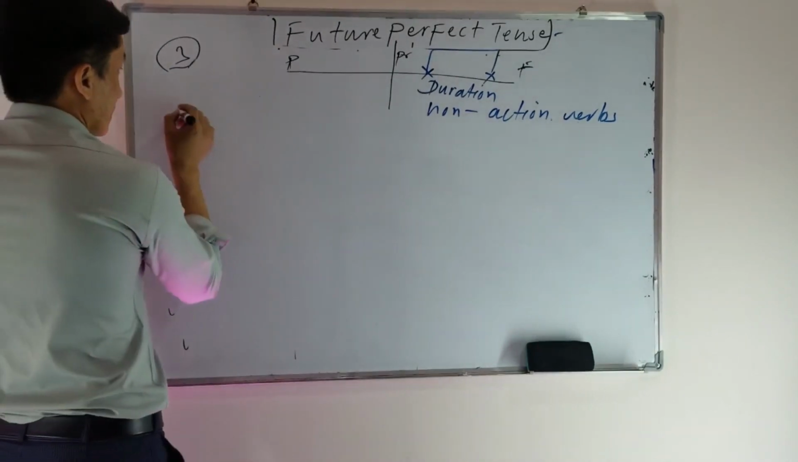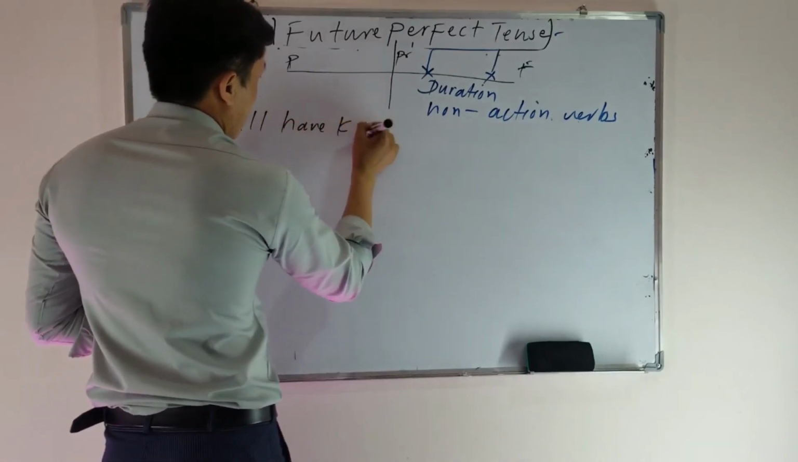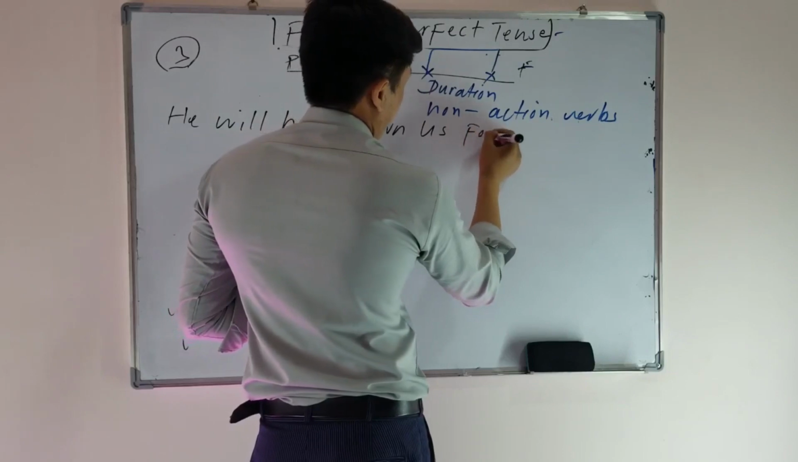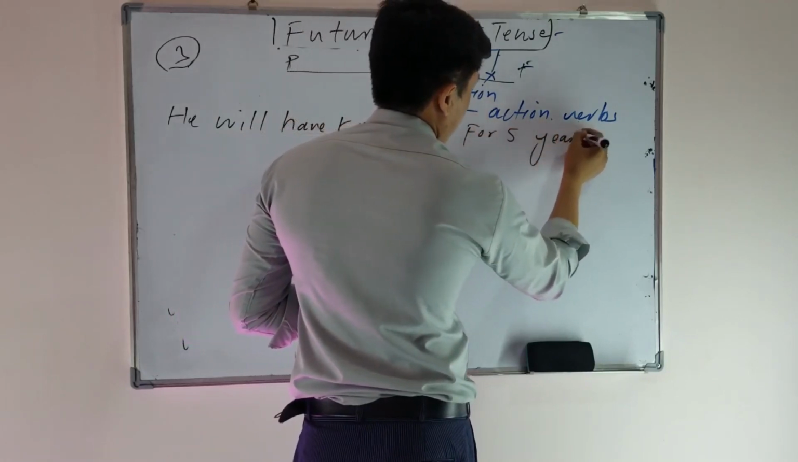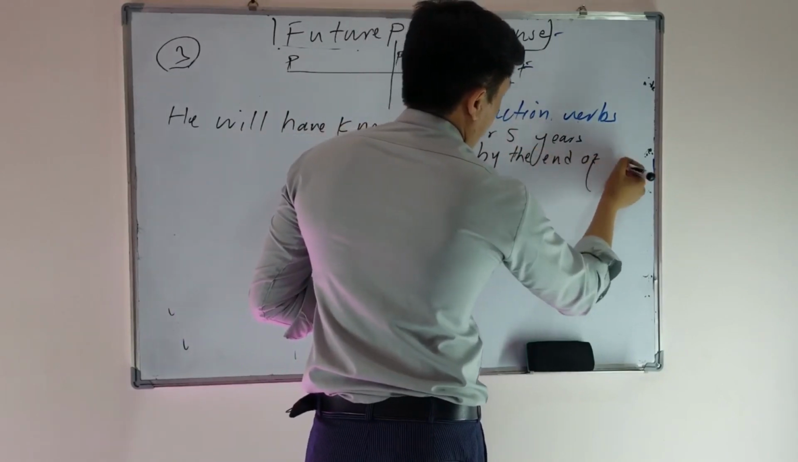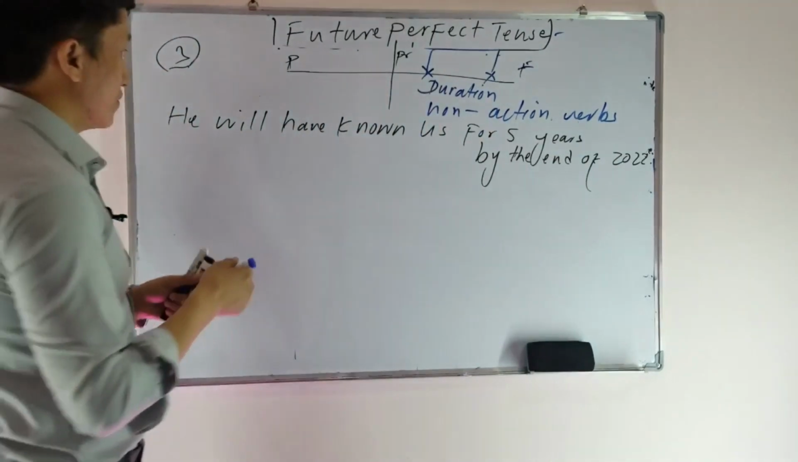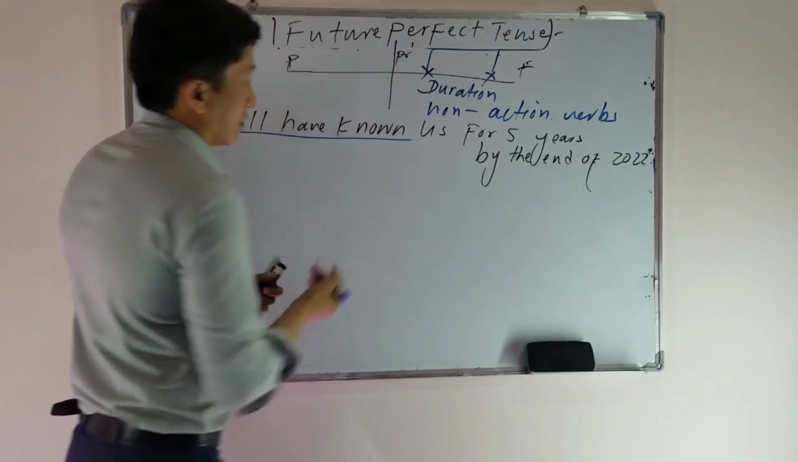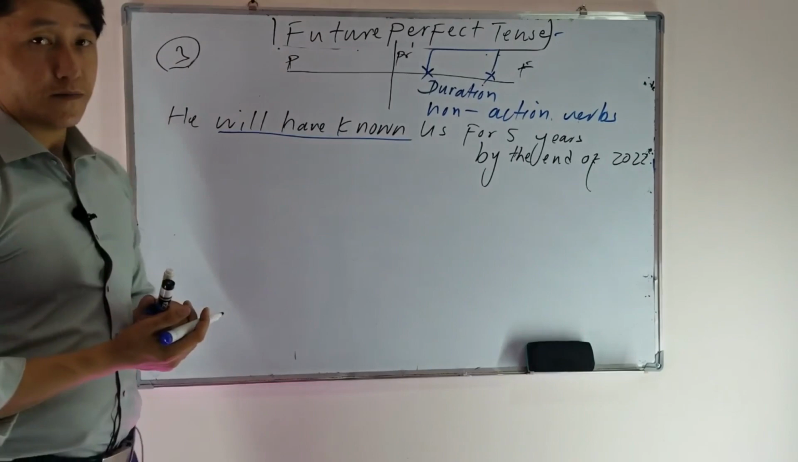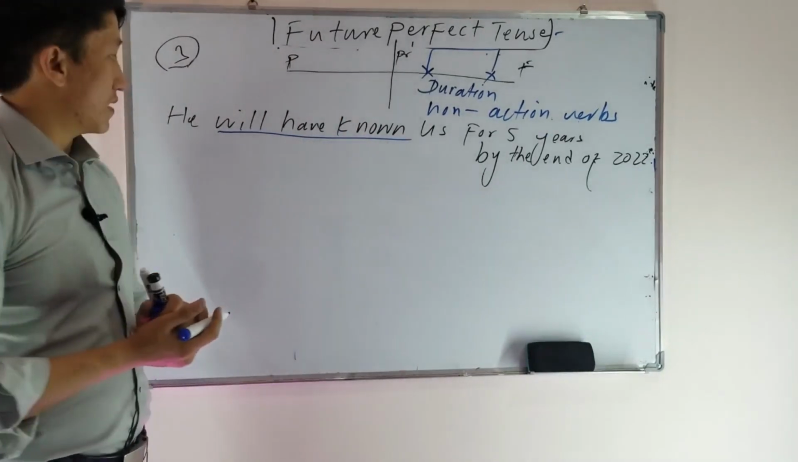For example, you can say he will have known us for 5 years by the end of 2022. By the end of this year, 2022, you can say he will have known us for 5 years. It talks about the duration of an action from the past, now, and in the future. By the end of that, how many years will it be? It will be 5 years. We can say he will have known us.